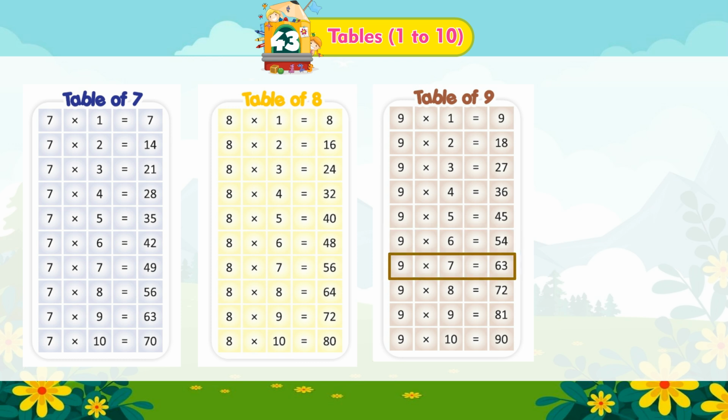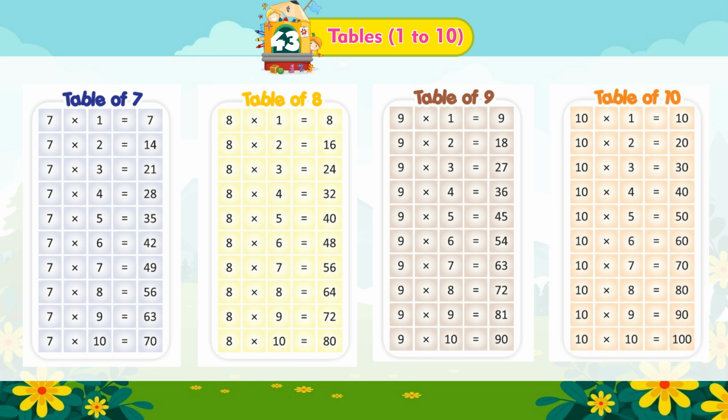9 multiplied by 7 is equal to 63. 9 multiplied by 8 is equal to 72. 9 multiplied by 9 is equal to 81. 9 multiplied by 10 is equal to 90.